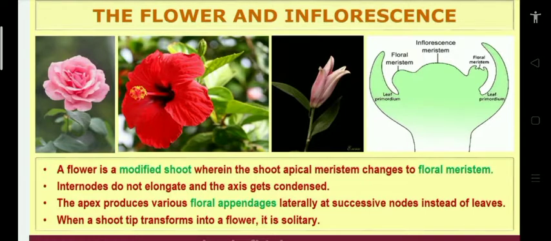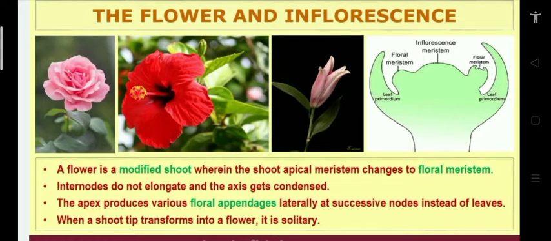Then the shoot apical meristem changes to floral meristem. Then internodes do not elongate and the axis gets condensed. Internode simply means it does not get elongated; it is condensed and forms the flower. You see here, when the shoot tip transforms into a flower, that is called solitary. This is general information about the shoot.